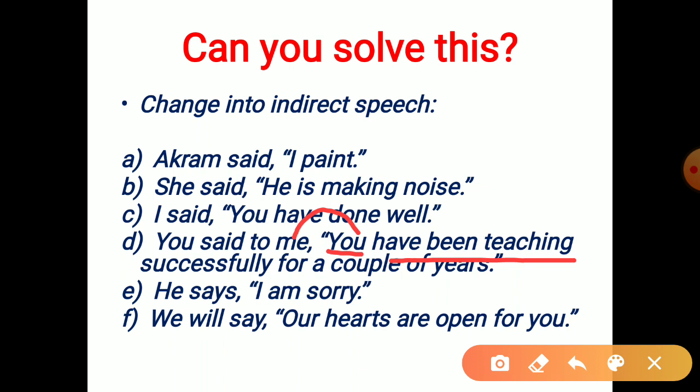You told me that I had been teaching. You changes into I because it changes according to object. Have been teaching, present perfect continuous, changes into past perfect continuous. I had been teaching successfully for a couple of years.